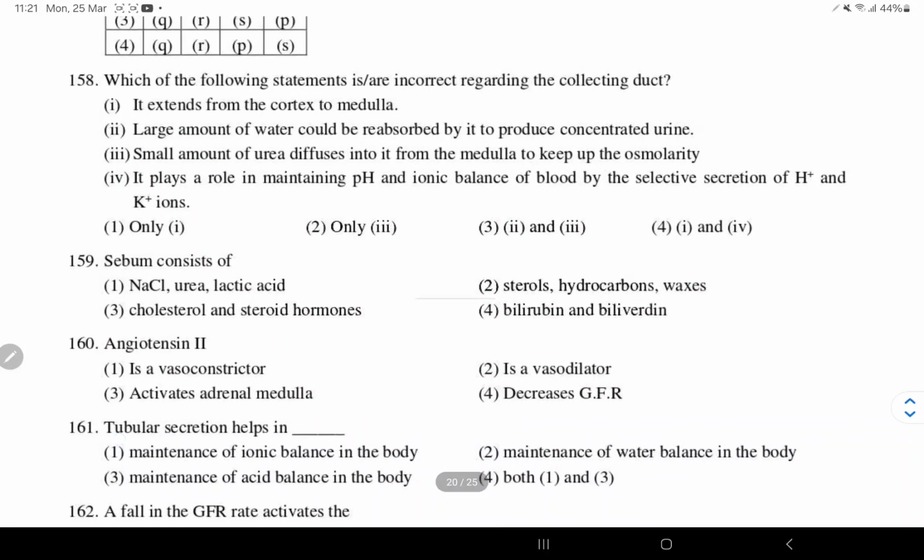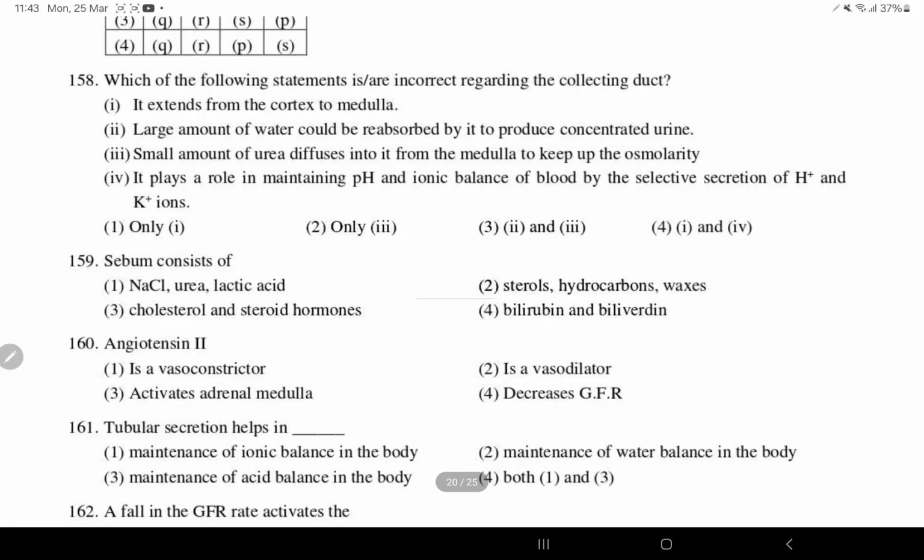Which of the following statements is incorrect regarding the collecting ducts? It extends from cortex to medulla, that's right. A large amount of water could be reabsorbed by it to produce concentrated urine, right? A small amount of urea diffuses into it from the medulla to keep up the osmolarity, right? It plays an important role in maintaining the pH as well as the ionic balance by selective secretion of H plus and K plus ions.